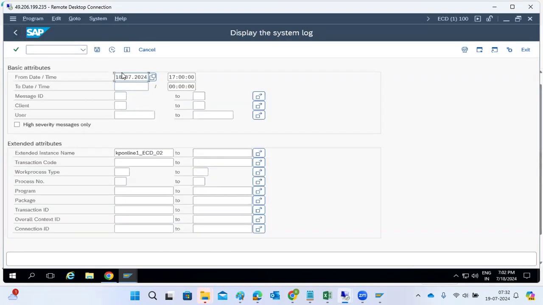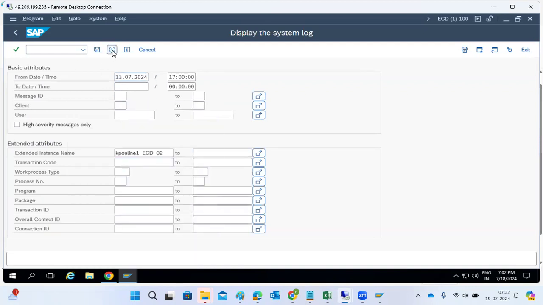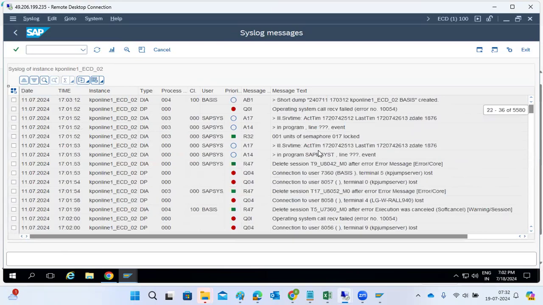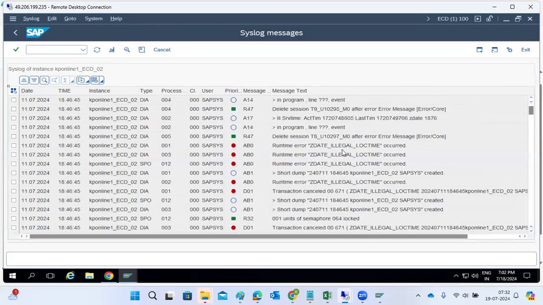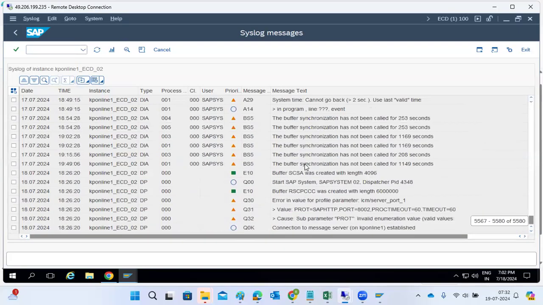So I want to check the last two days, yesterday, and the last one week of data. I want to retrieve it here and see how the system is behaving. Yesterday we have some local time zone issues here. Operational mode switches happened, so we have the time zone issue.